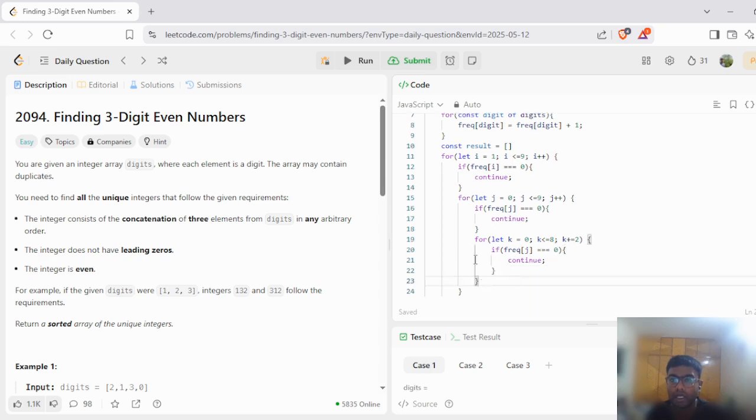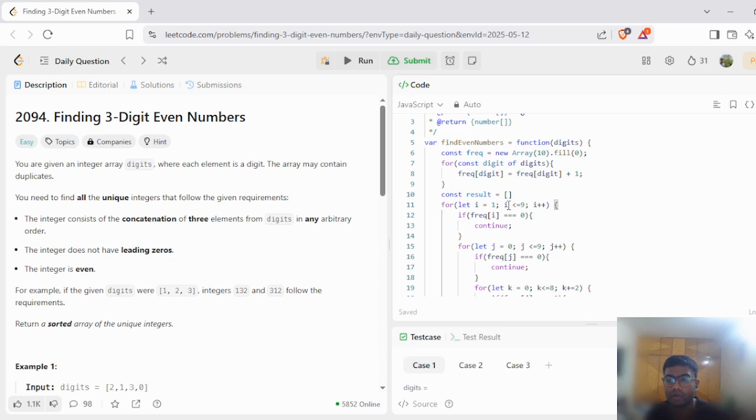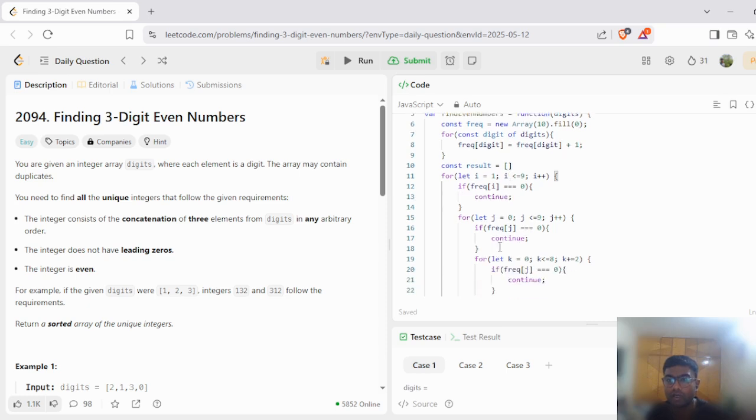Okay, so we have three different loops here: a k loop, a j loop, and an I loop, which is from 1 to 9, 0 to 9, and we check frequency of I, j, k at every instance. If there is no frequency count, then we continue.